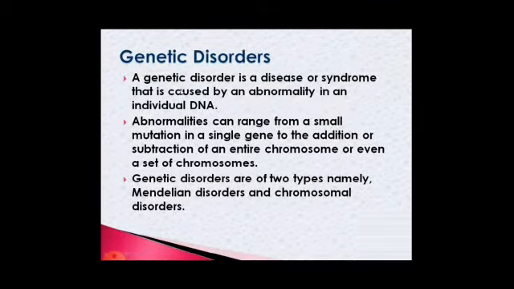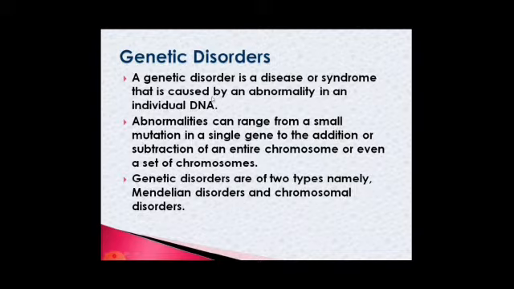Disorders. A genetic disorder is a disease or a syndrome that is caused by an abnormality in an individual's DNA. The abnormalities can range from a small mutation in a single gene to the addition or subtraction of an entire chromosome or even a set of chromosomes. Genetic disorders are of two types: Mendelian disorders and chromosomal disorders.